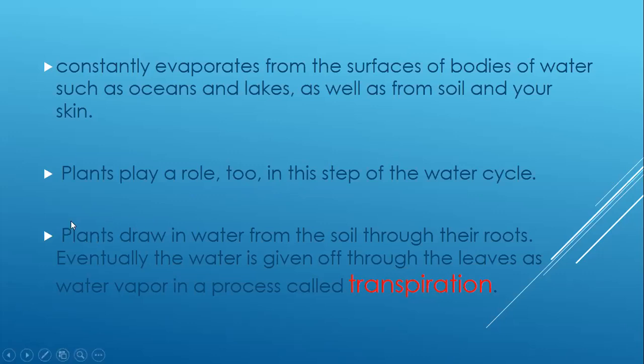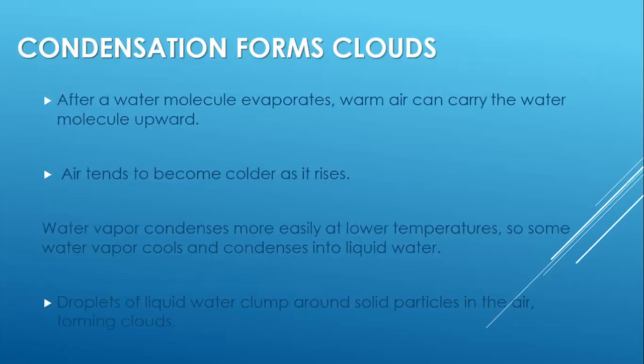The plants grow in water from the soil, and start to suck the water up through their roots. Eventually the water is given off through the leaves as water vapor in the process called transpiration. So the water moves through the leaves, starting from the roots, and by the end it goes out, given off as water vapor through the leaves.